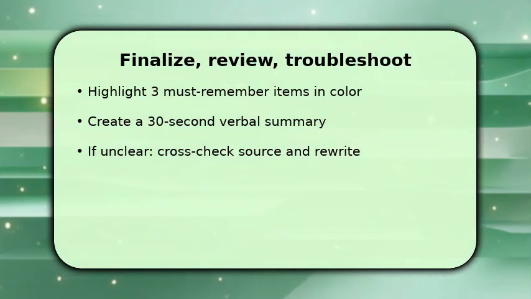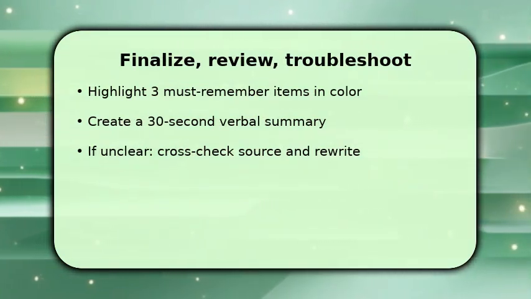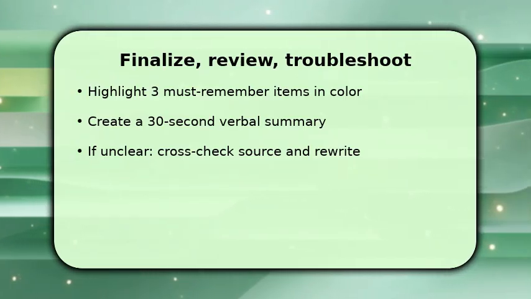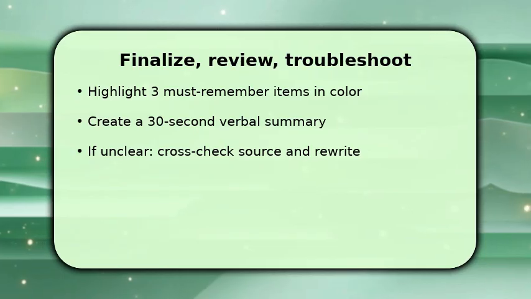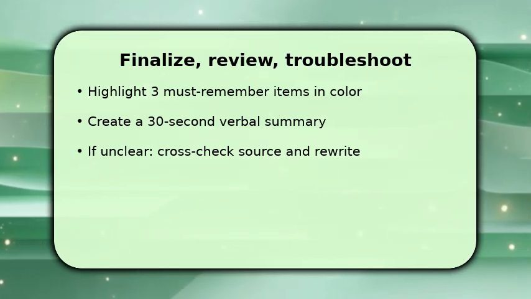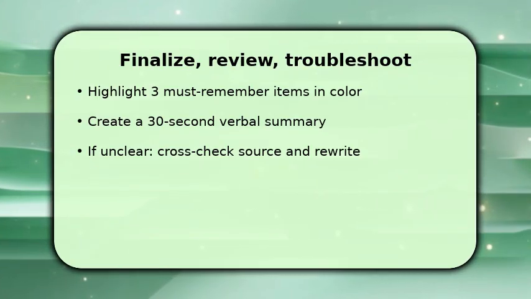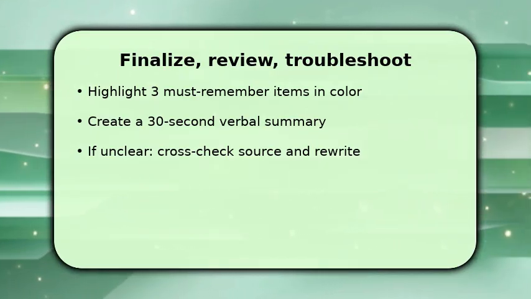Finish by prioritizing. Highlight the 3 items you must recall, then write a 30-second verbal summary you can say aloud. Once done, test yourself immediately by covering details and reciting the summary. This reveals gaps fast. Make sure to tidy abbreviations into a tiny legend at the top.